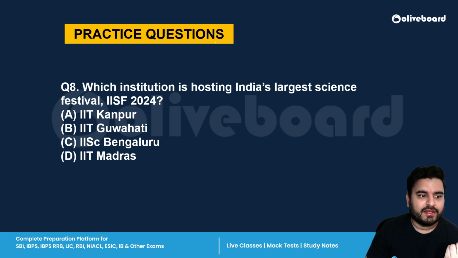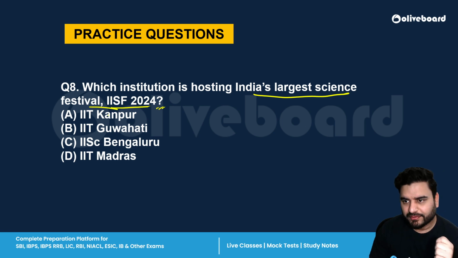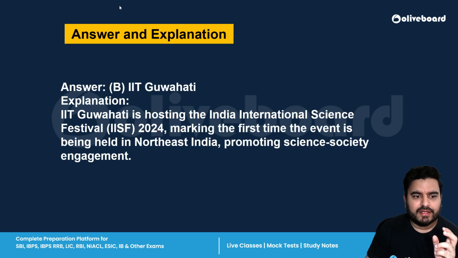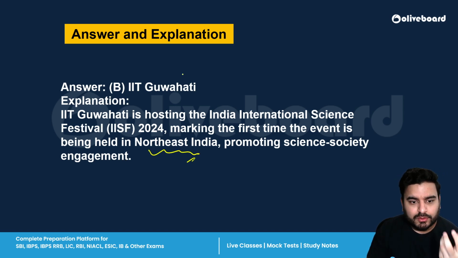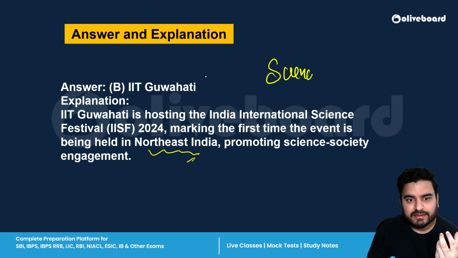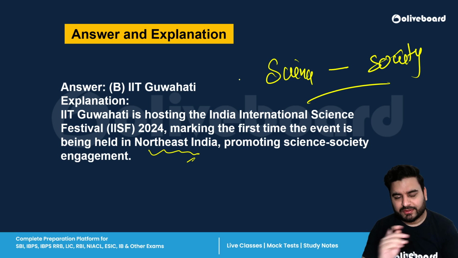Next is, which institution is hosting India's largest science festival, IISF 2024? Again, a very factual question. The correct answer is IIT Guwahati. So IIT Guwahati is hosting the India International Science Festival 2024, and this is the first time that this festival is going to happen in the Northeast. Again, the focus is to promote science with society engagement. Actually, one more thing.